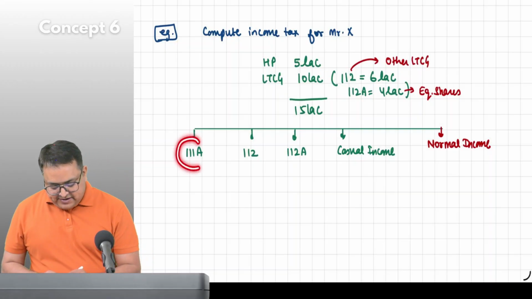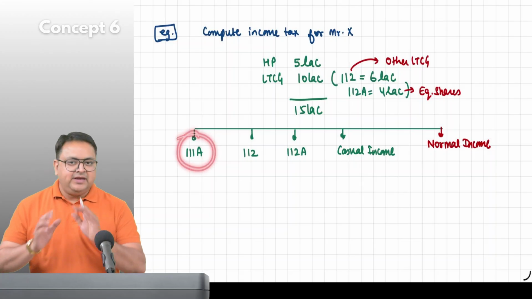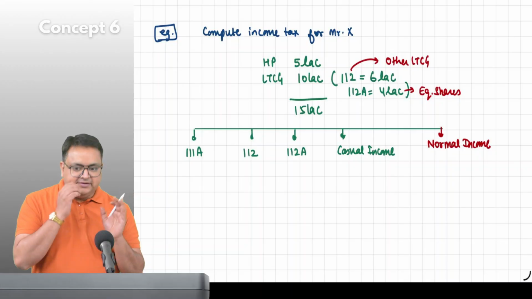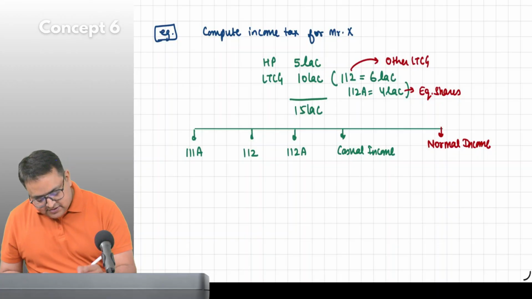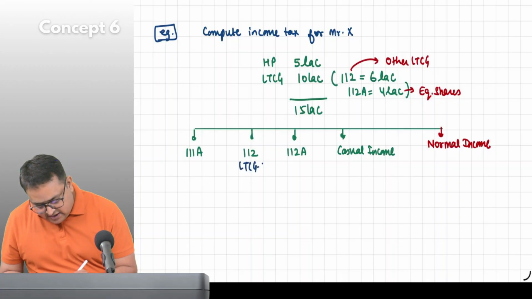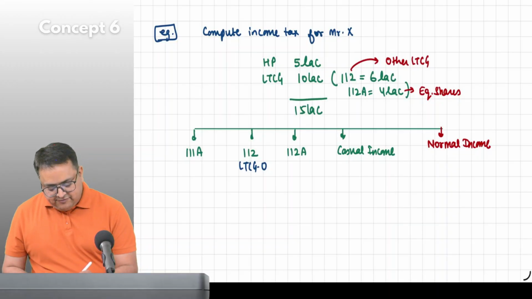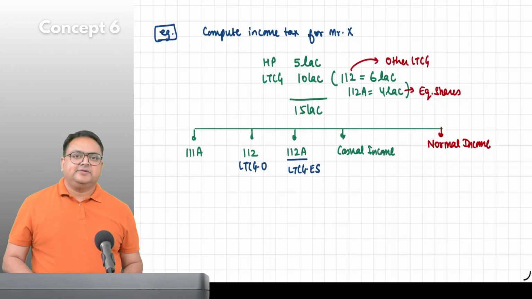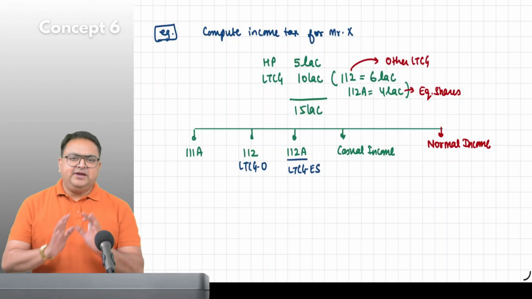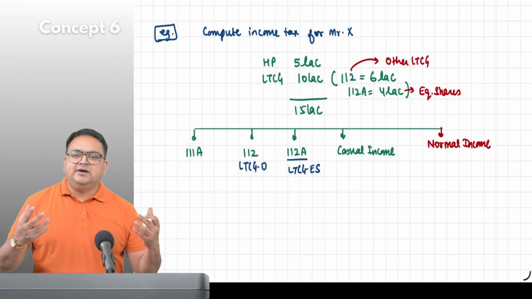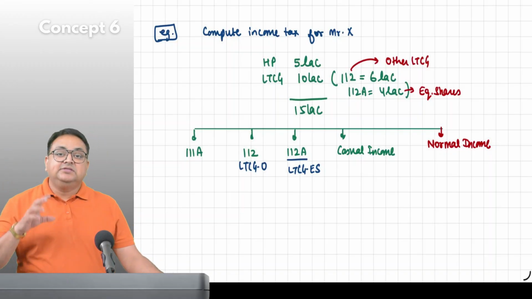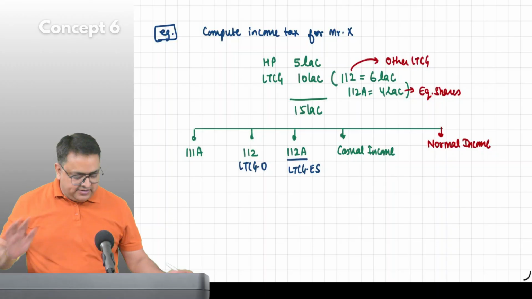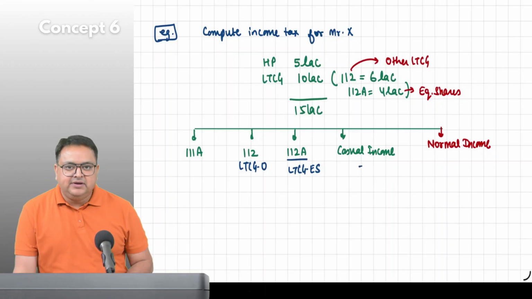So first, write 111A. I have not told you what it is; I will tell you after 5 minutes. What is 112? Long-term capital gain, others. What is 112A? Long-term capital gain on equity shares. Casual income is mainly lottery income, game show income. Guys, have you heard that whenever you win lottery, you have to pay 30% tax? I will tell you that. As of now, casual income, leave it.